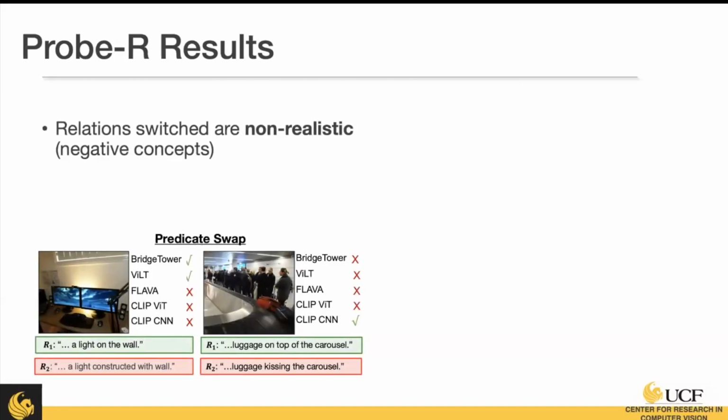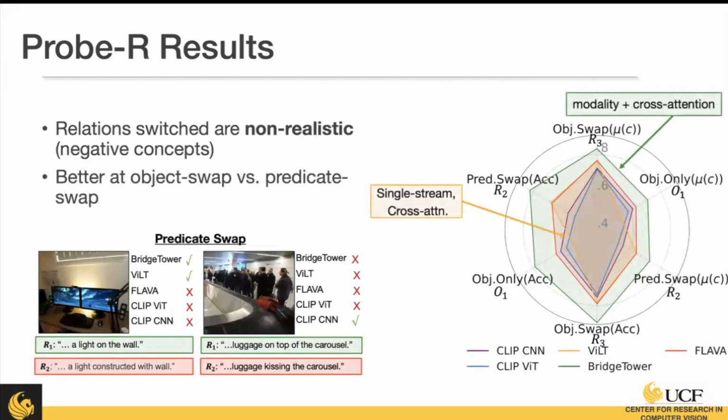So here's where BridgeTower was successful at selecting the correct caption. For example, a photo of a light on the wall versus a light constructed with wall. So this one's incorrect and this one is correct, and these two models got that correct. Now from the results, we actually see models are better when the object is swapped but the attributes stay the same. So here's where the predicate is swapped, that's the accuracy, and this is where the object is swapped in the accuracy. And as you can see, the models perform quite a bit better.